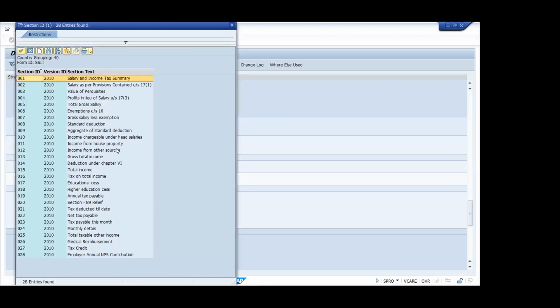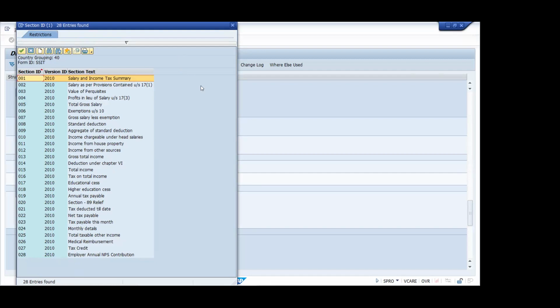In the section ID, you should be able to see these different India payroll specific things. There are some 28 line items. Are you able to see that? Yes. So these are the line items that will be available in your tax simplifier statement. Employees will be seeing all 28 items, so in this way they can get clarification: yes, this is how my tax is calculated.